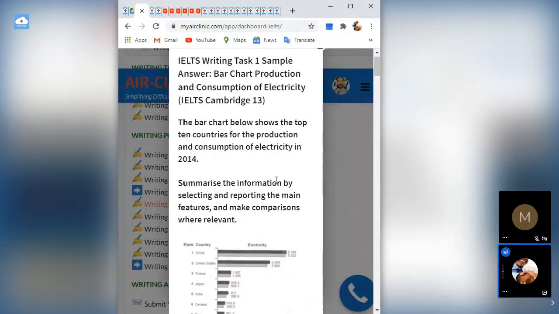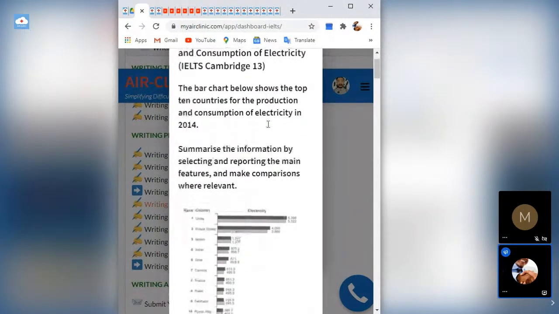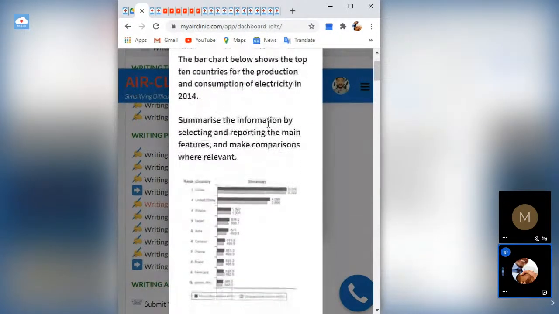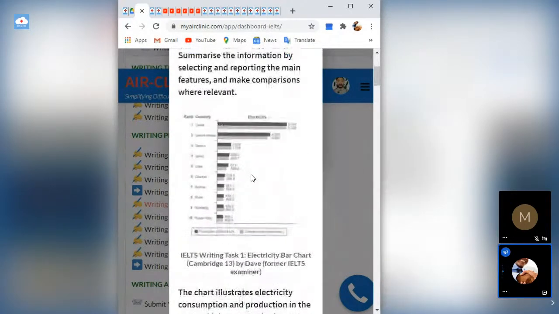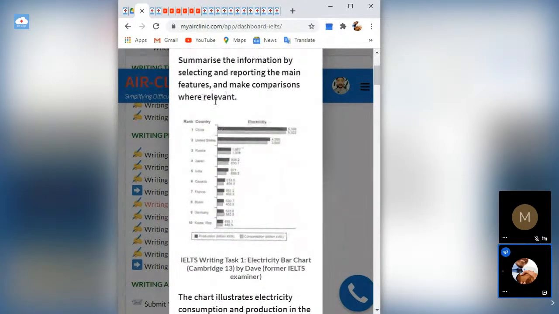This one says bar chart which shows production and consumption of electricity. Okay, this was done in Cambridge 2013. The bar chart shows the top 10 countries for production and consumption of electricity in 2014. So you are expected to summarize the information by selecting and reporting the main features and make comparisons where relevant. So now the keywords, summarize the information, summarize. Always have that at the back of your mind.